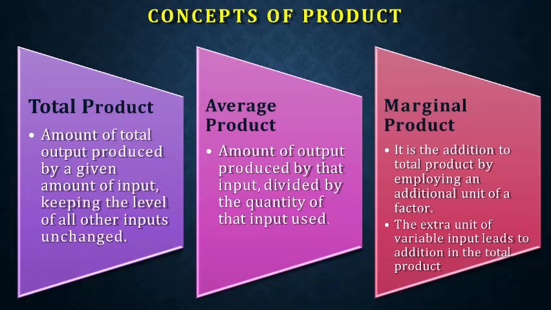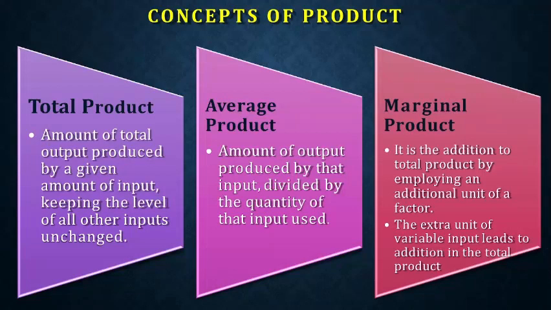The total number of erasers you make is called the total product. With 5 kilos of rubber, how many erasers did you make? You made 1,000 erasers. So that can be your input-output level. The total number of goods produced out of a given level of input is called total product.